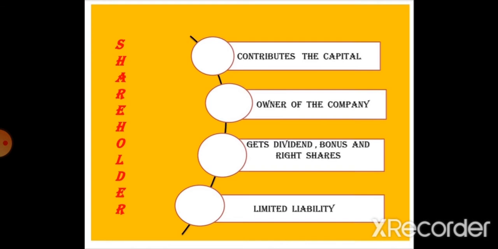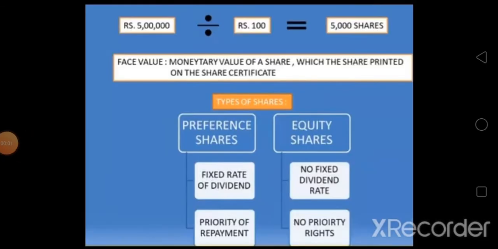In case of sole trading and partnership firm, if business property is not sufficient, the sole trader and partners have to sell their personal property and pay the debt of their business because their liability is unlimited. So students, capital contributed by the shareholders is called share capital. We have to divide our share capital into some parts. So the division of share capital into small parts is called shares.